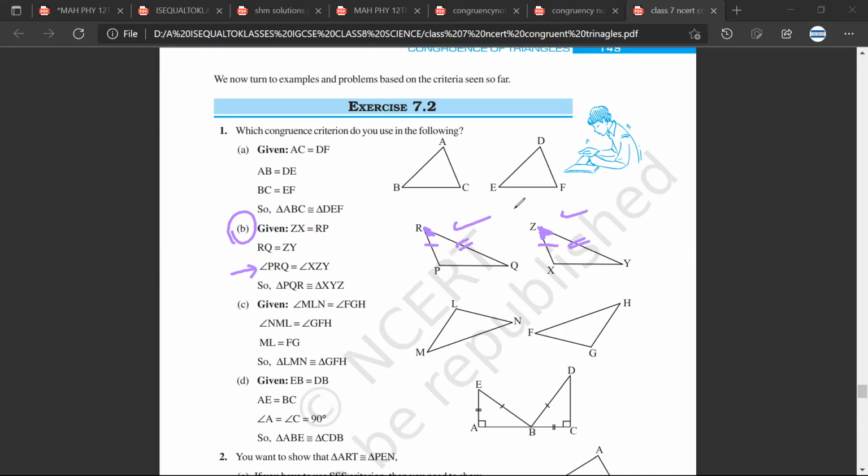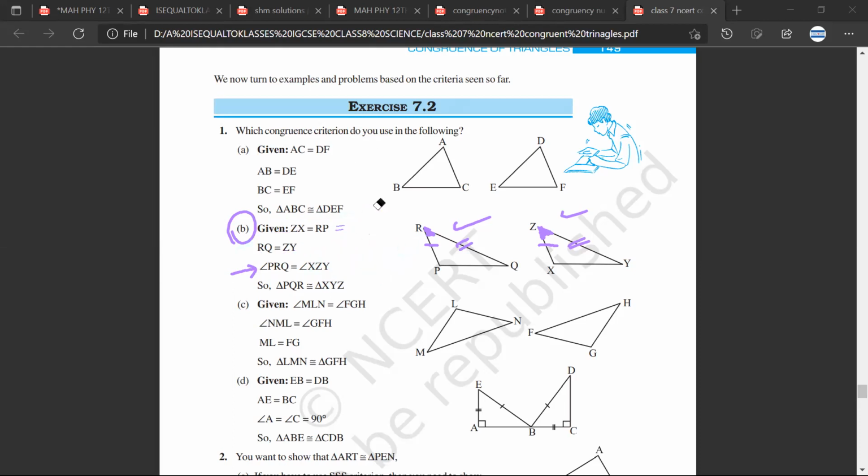Yes. So, Satya, what I'm trying to tell you is that they haven't mentioned the length in centimeters anywhere. They just have told that these two sides are equal. Similarly, in this, they haven't mentioned that the degrees are equal. Is it 30 degree? Is it 40 degree? Is it 5 centimeter? Is it 6 centimeter? They have just told that the sides are equal. Satya, is it making sense? Yes, sir.